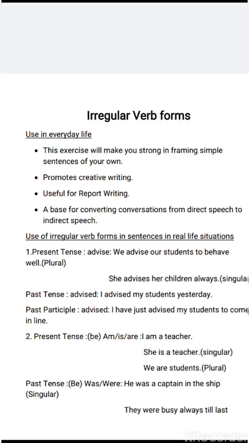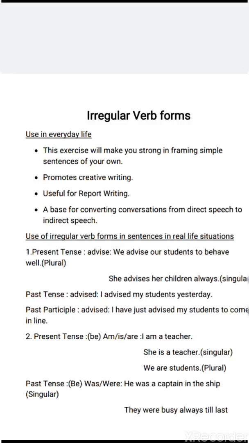The first word is advise. The present tense of advise is advise. We advise our students to behave well. Plural. She advises her children always. Singular. Past tense: advised. I advised my students yesterday. Past participle: advised. I have just advised my students to come in line.